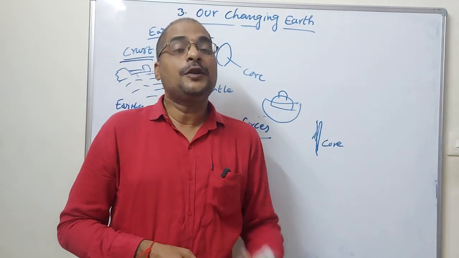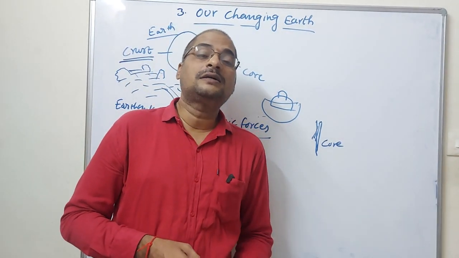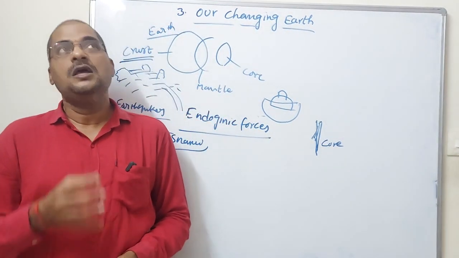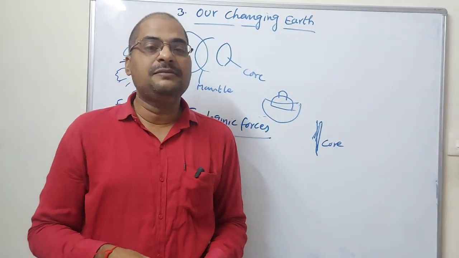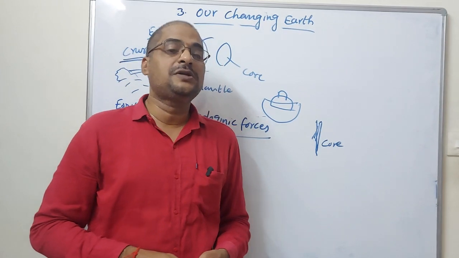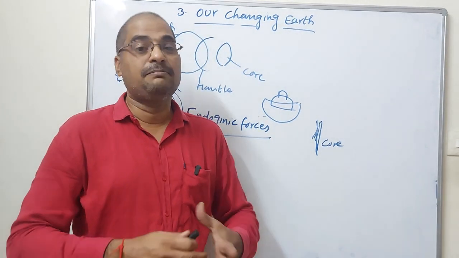Inside the rocks, minerals occur. So while they are absorbing that, sometimes what will happen? It is a blast.